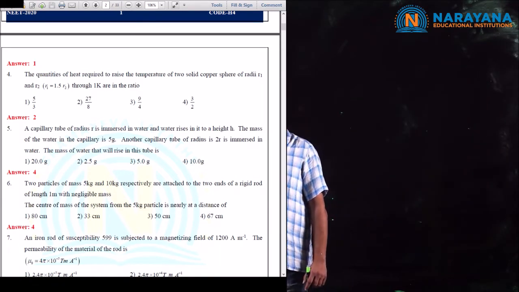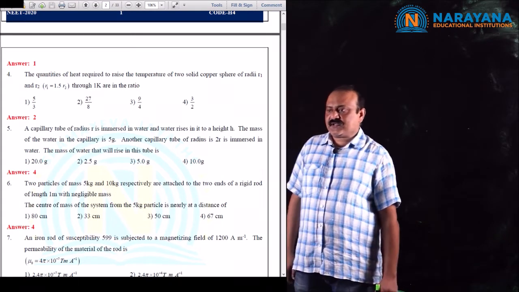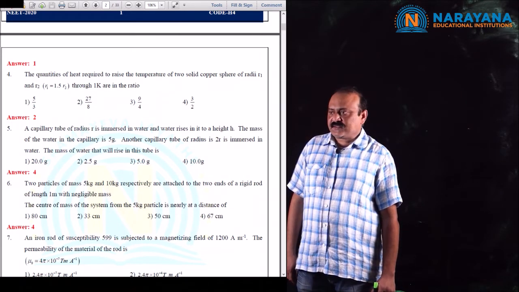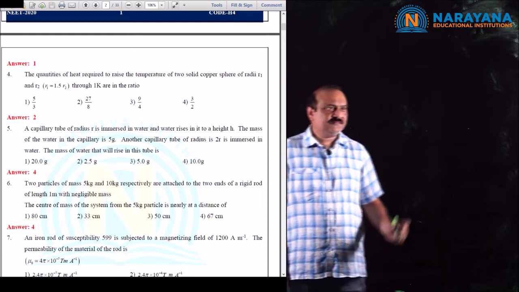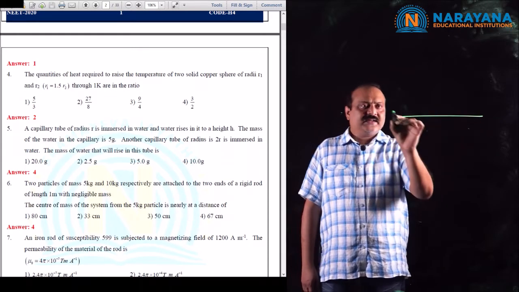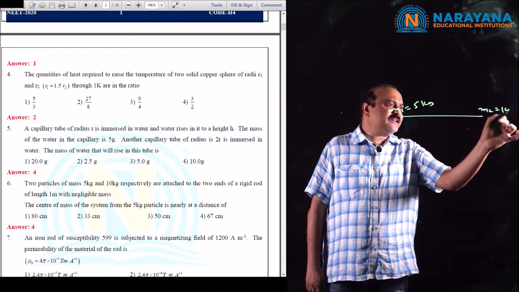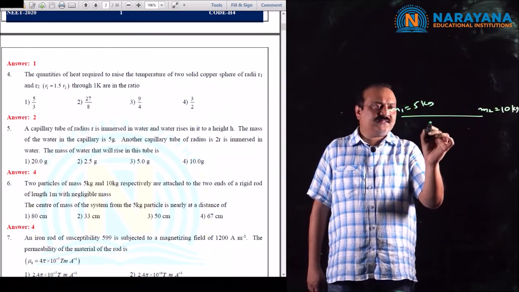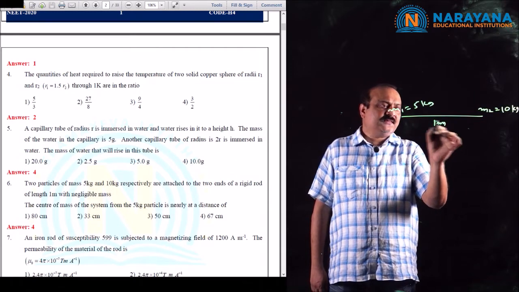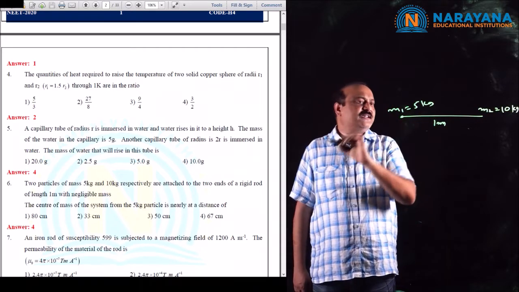Question number 6. Two particles of mass 5 kg and 10 kg respectively are attached to the ends of a rod of length 1 meter with negligible mass. The center of mass of the system from the 5 kg particle is nearly at a distance of. So two particles, m1 is given as 5 kg and m2 is given as 10 kg. These two masses are attached to the ends of the rod of length 1 meter and the mass of the rod is negligible. Find the position of the center of mass from the 5 kg mass.